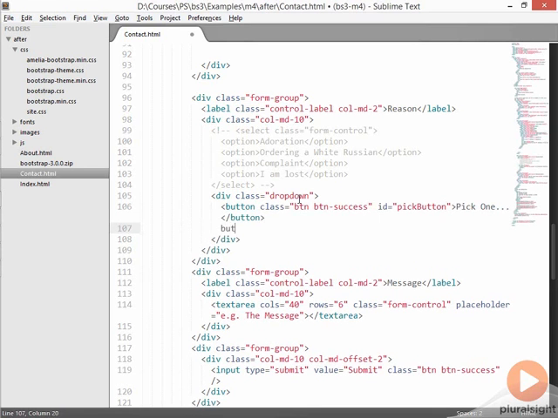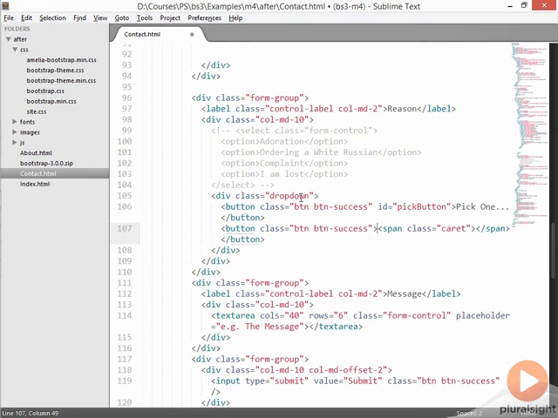Now I'm going to add a second button here, but this is going to be the one that has the caret in it. So we're going to use a split button like we saw before, but in this case, with just the caret in it. And I'll do the same thing with classes of button, button success, but I'm also going to add that data-toggle equals dropdown, because I want this element to actually, as they push it, to show the menu so that they can select one of the different options.